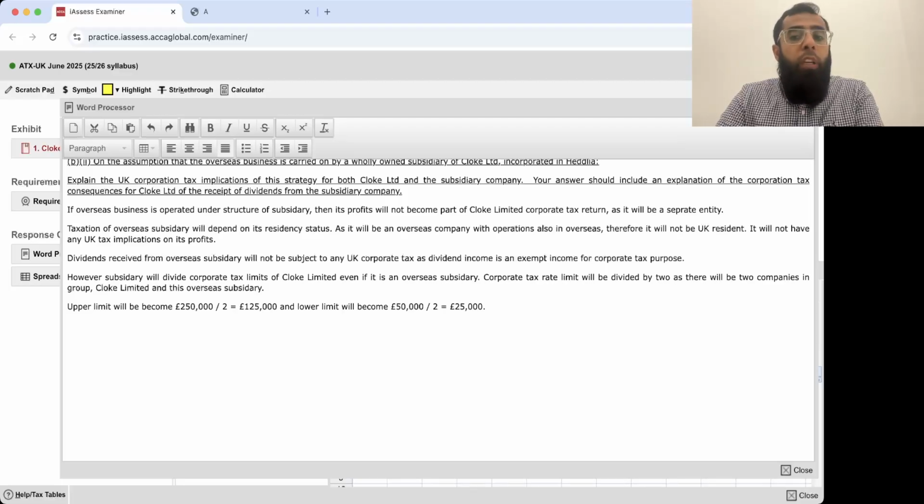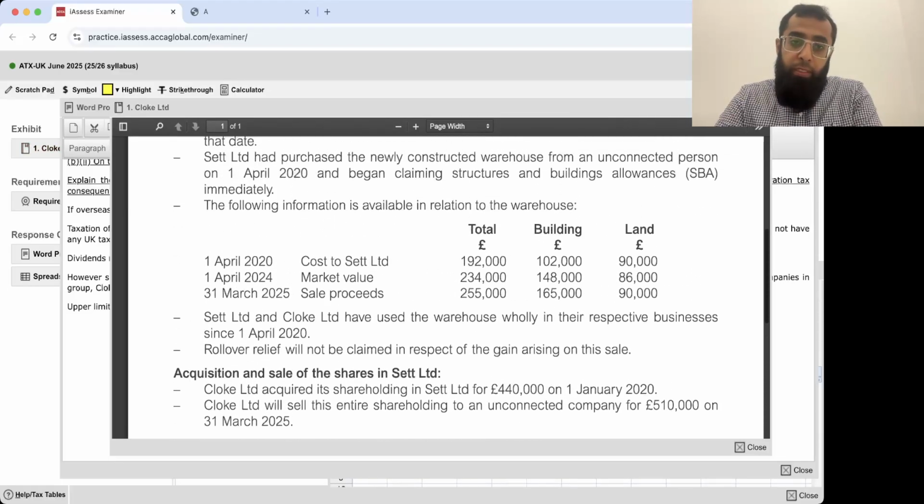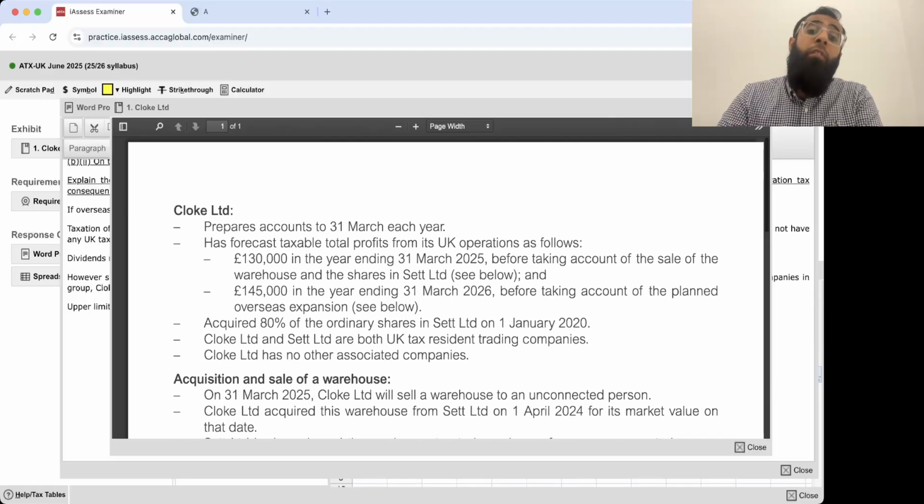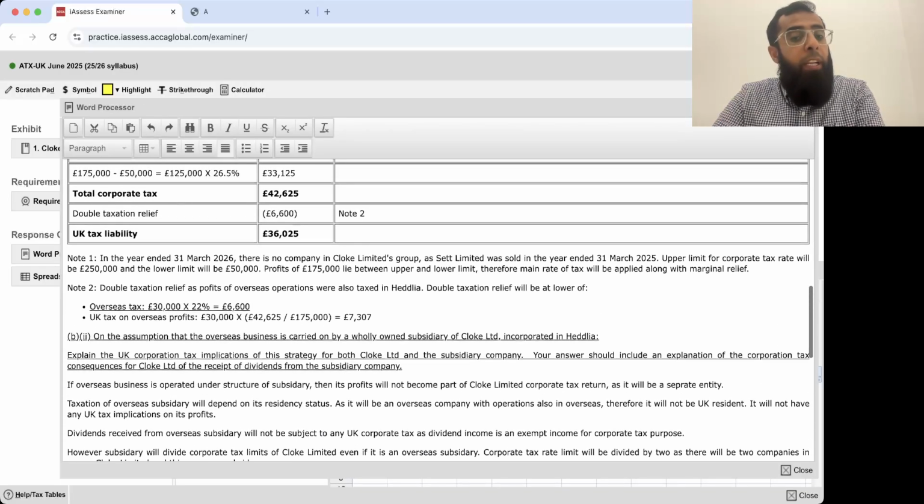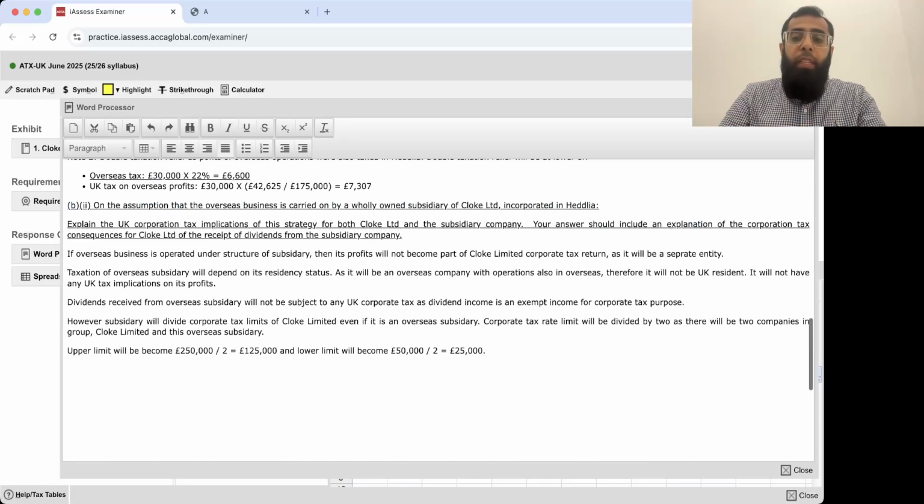Now, if you look at Cloak Limited's UK-based operation, its profits were 145,000. So now they will exceed the upper limit and become subject to the main rate. Earlier, if you remember, it was between the upper and lower limit, because the upper limit was 250,000. Now the profits of Cloak Limited from its UK-based operations of 145,000 pounds will exceed the upper limit.